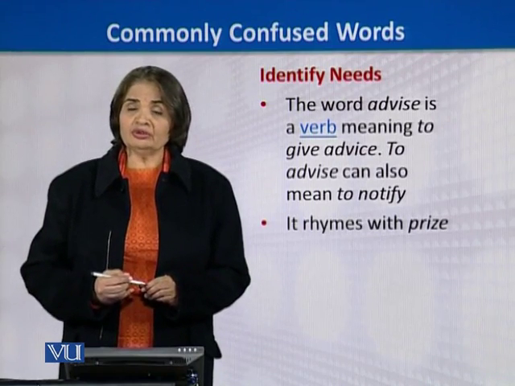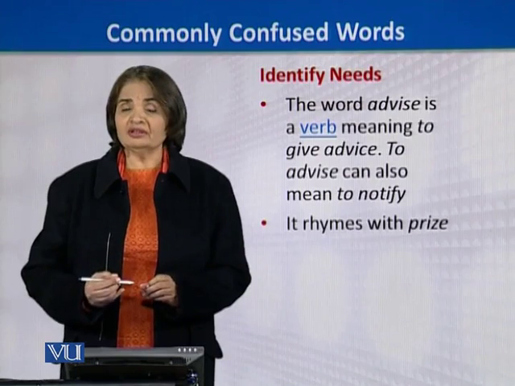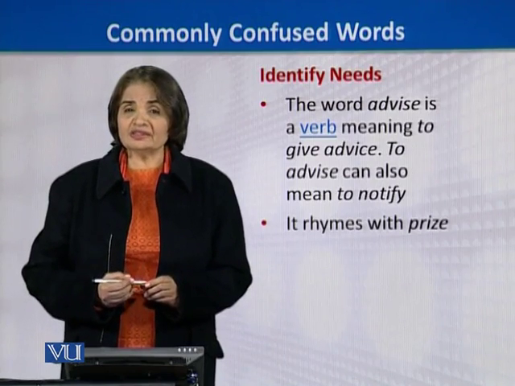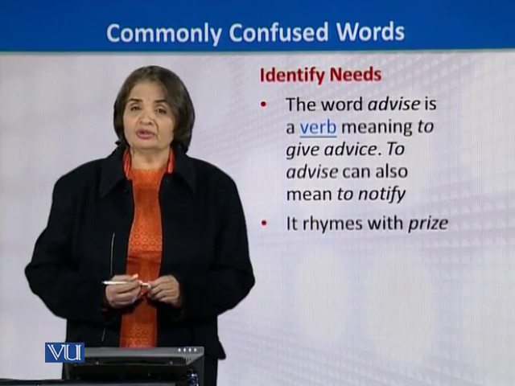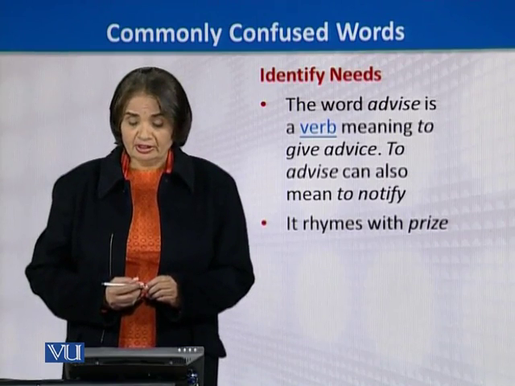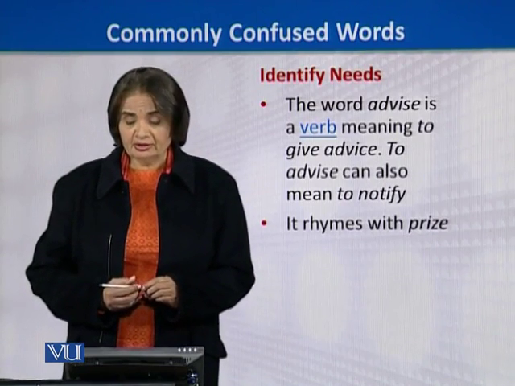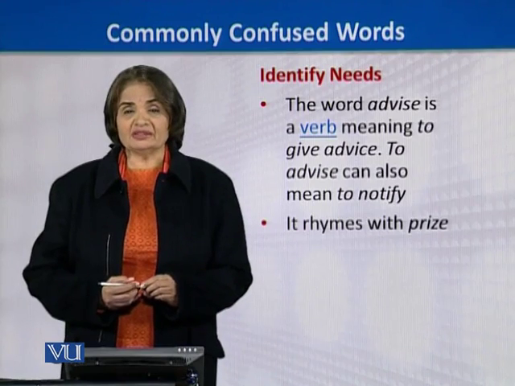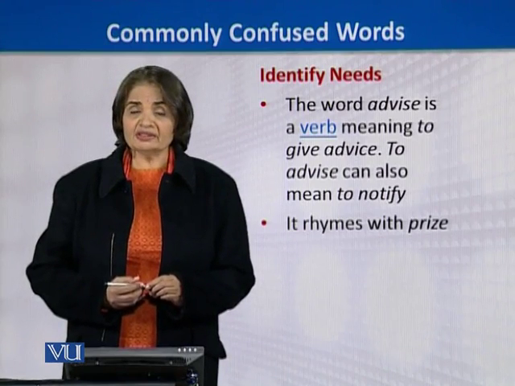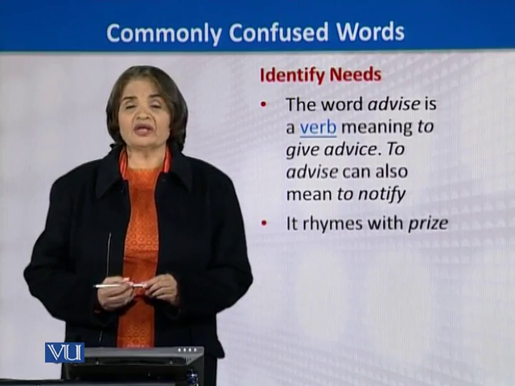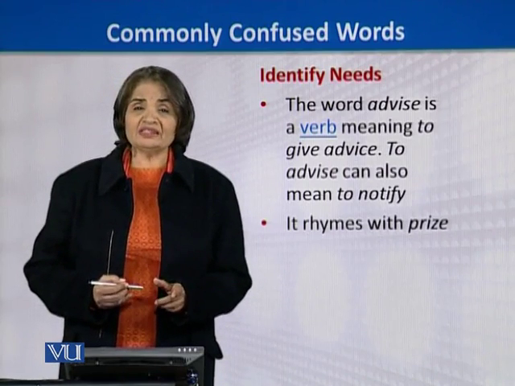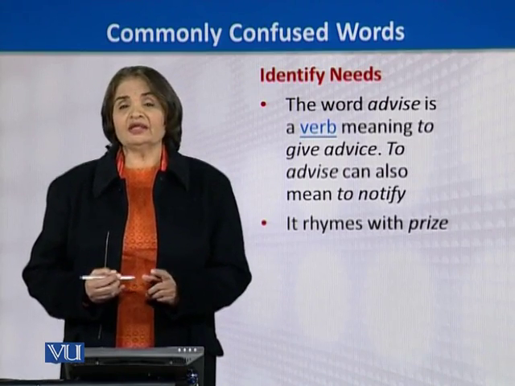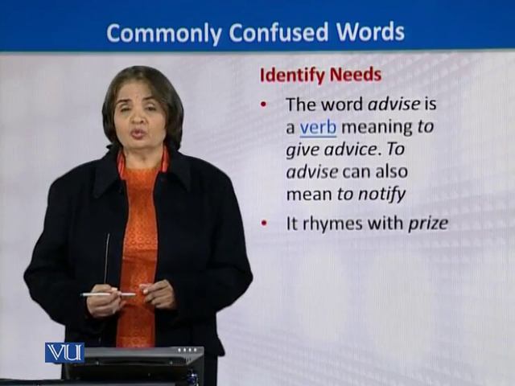The noun advice is being given, and when the advice is given, it becomes a verb because it is an action there. It rhymes with prize. The way we say prize, the same way we say advise. So it is advice as a noun and advise as a verb.